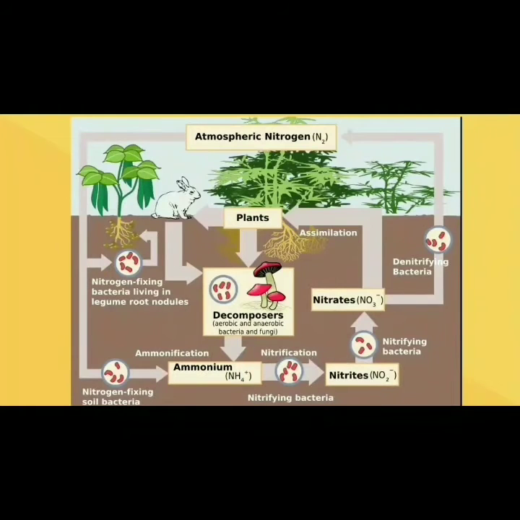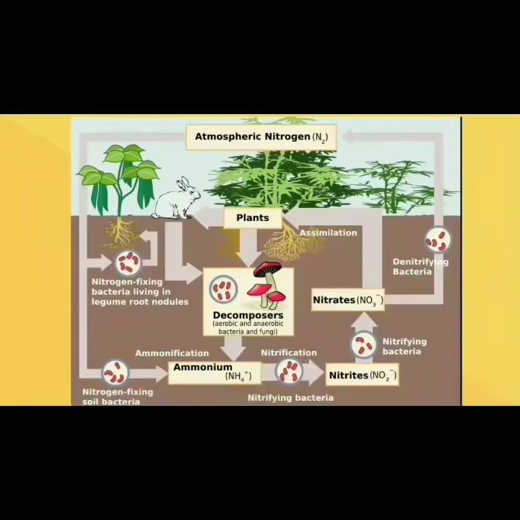This process happens by the help of nitrifying bacteria. Here we can see the nitrites and nitrates form by the help of the nitrifying bacteria. This is called nitrification.